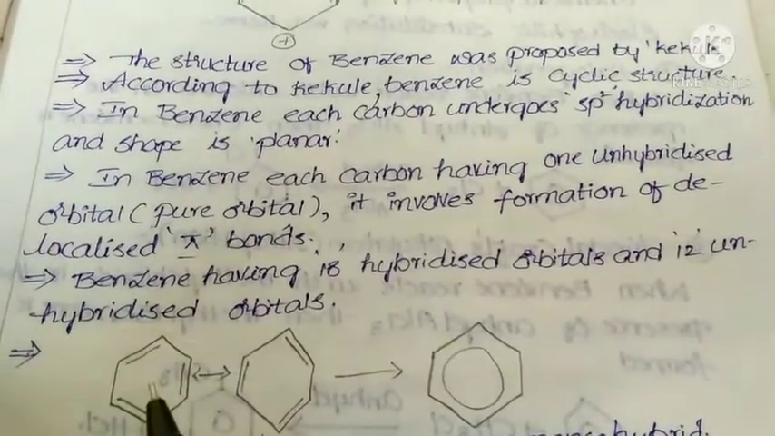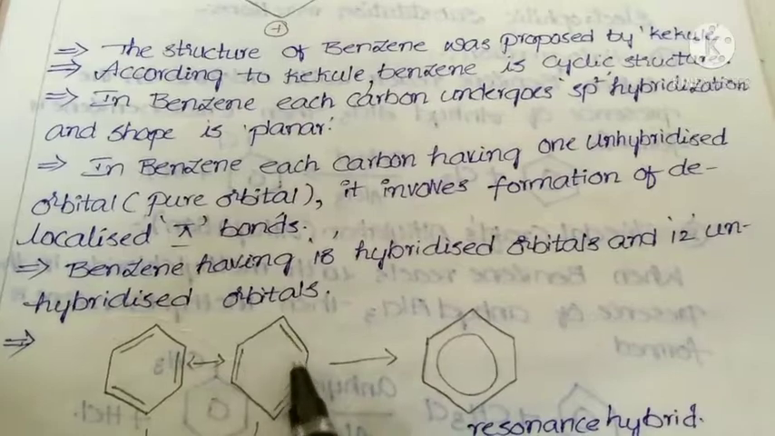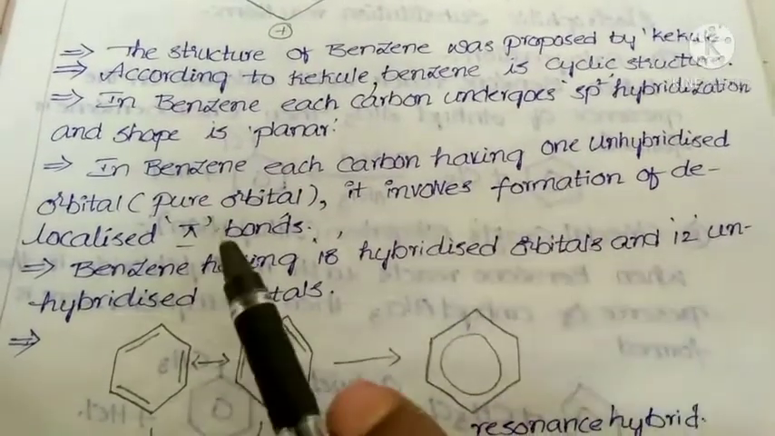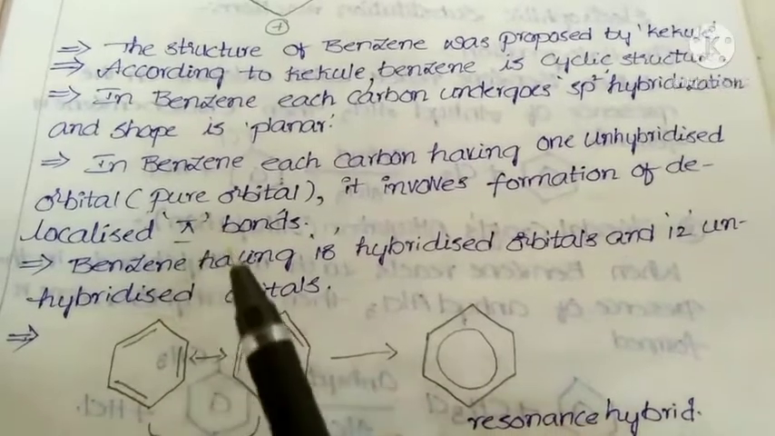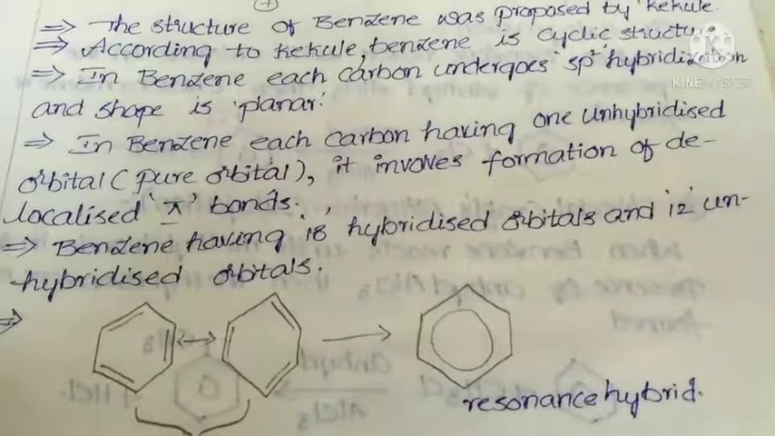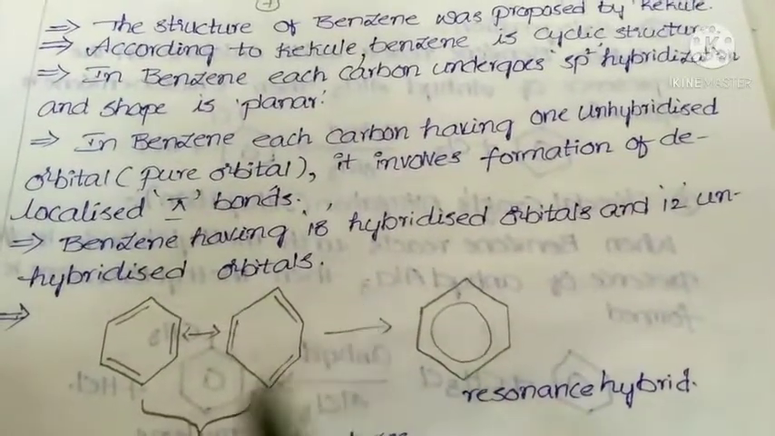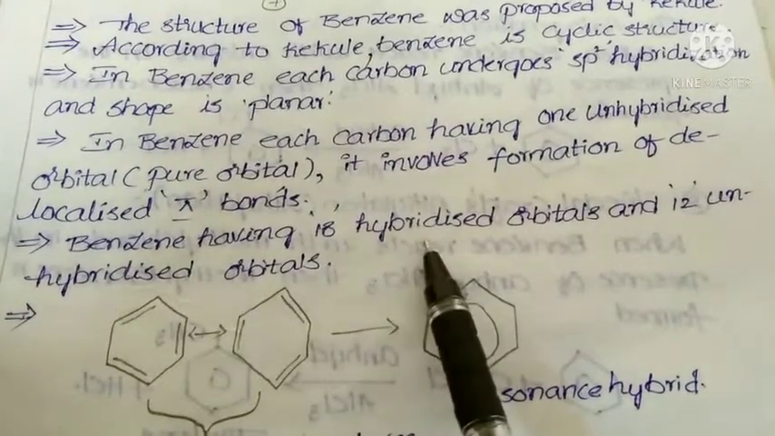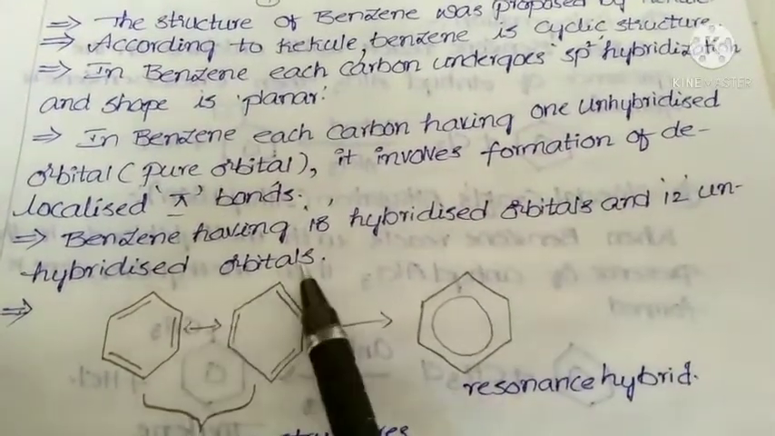Next, those pi bonds are formed by unhybridized orbitals, because hybrid orbitals cannot form pi bonds, they can form only sigma bonds. Next, benzene having 18 hybridized orbitals and 12 unhybridized orbitals.